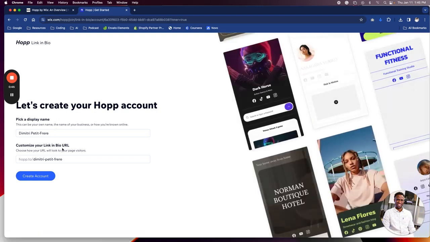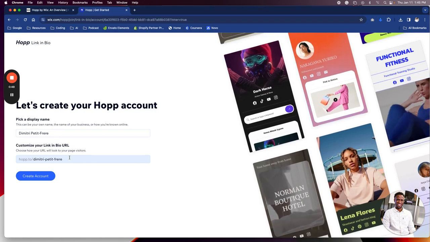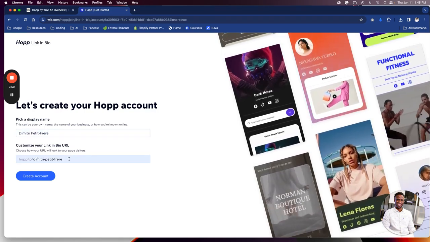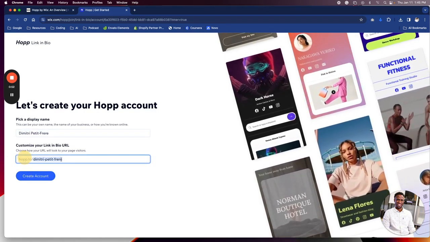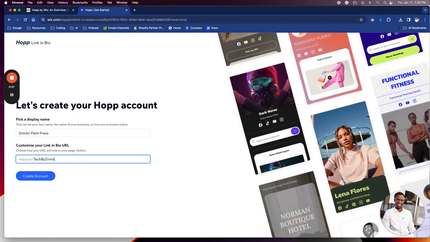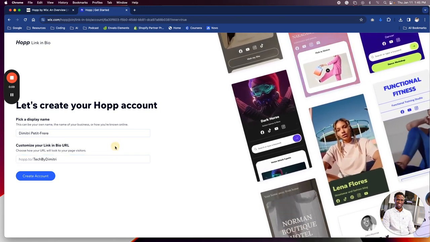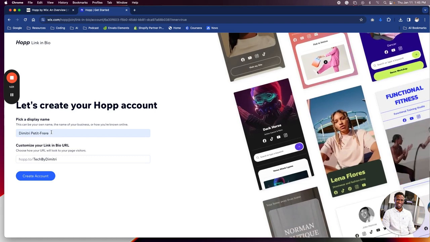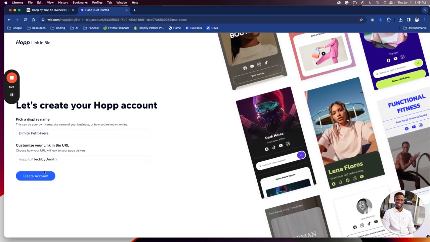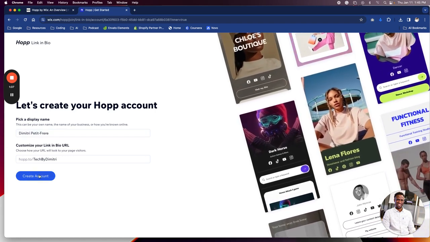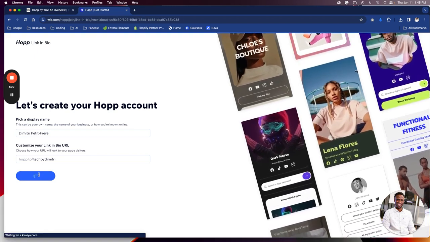So pick a display name, pick a link. I like Dimitri, I like this. Okay, actually I'm going to change this to Dimitri because that is all my social media handles. You can leave this as Dimitri. Actually, yeah, I'm going to leave that alone. I'm going to do create account.